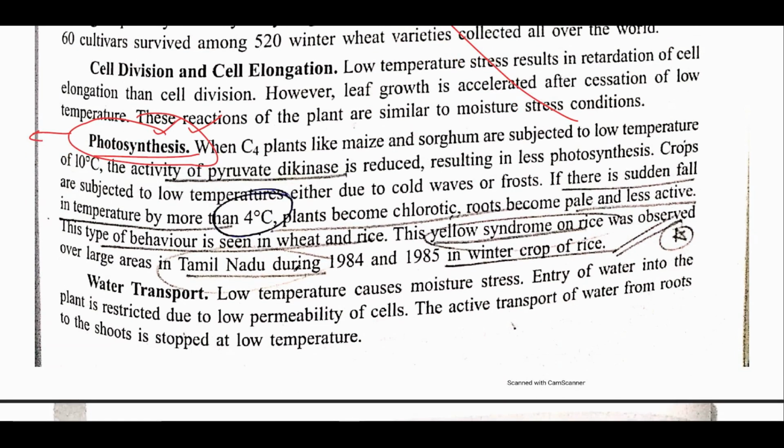The important part is yellow syndrome. Basically, if there is a sudden fall of temperature by more than 4 degrees Celsius, then the plant becomes chlorotic, and the root becomes pale and less active. This type of behavior was seen in case of wheat and rice. This is known as yellow syndrome. This is very important, and it was observed for the first time in rice in the region of Tamil Nadu.